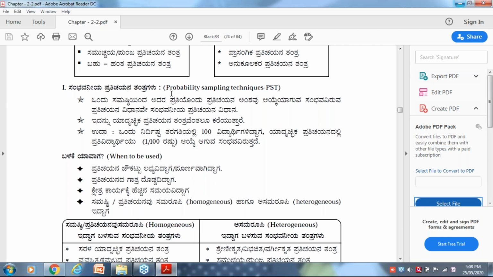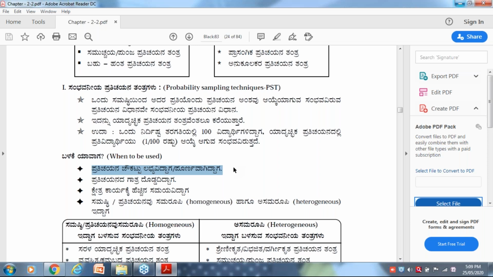When using probability sampling techniques: when the sampling frame is unavailable or incomplete, this is the first condition when you have to use probability PST.